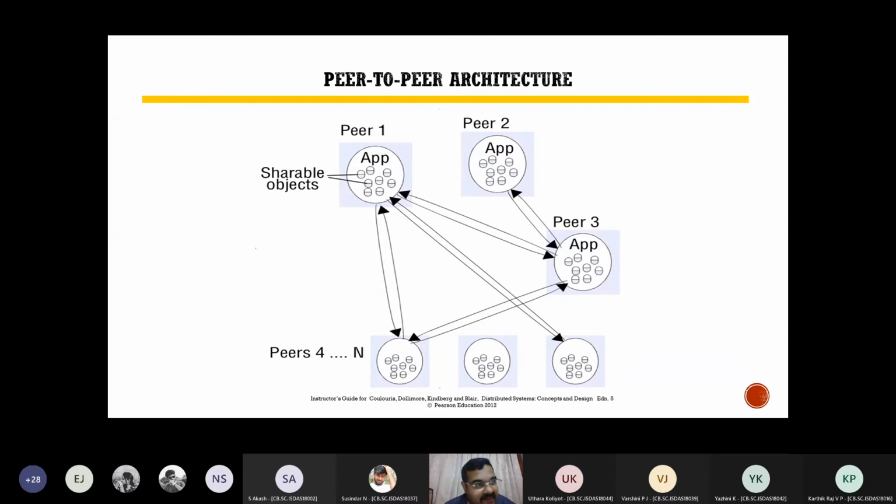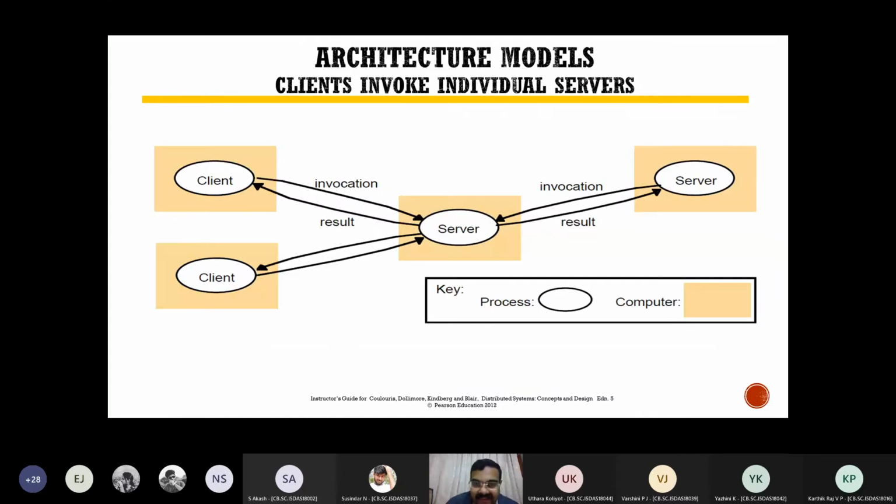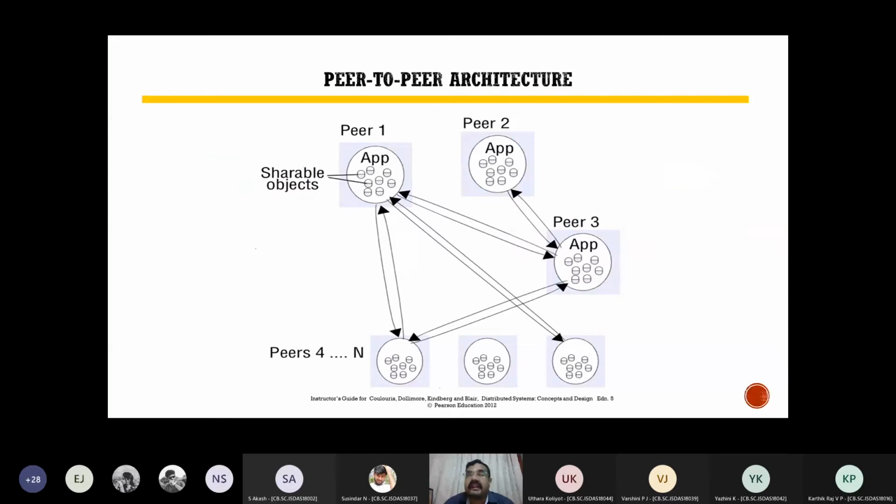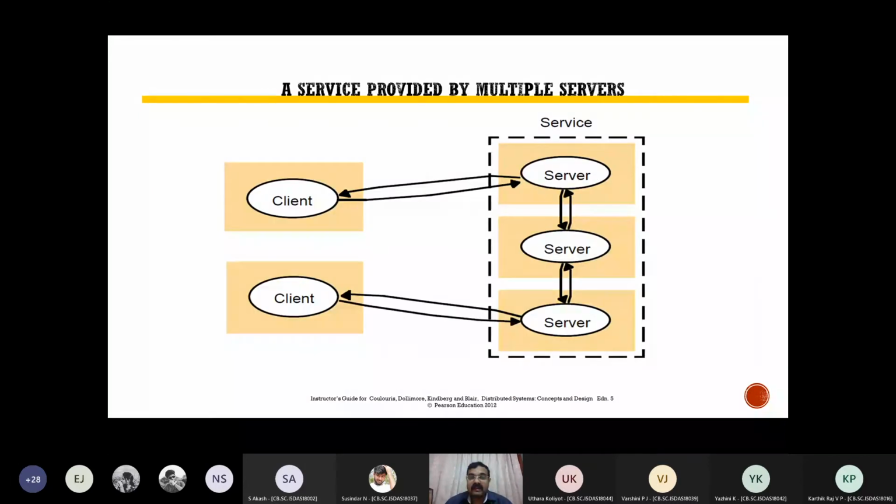Anybody can share anybody's song. Nobody has to pay, and everybody is a server. Everybody is a client. Everybody has objects that can be shared among people. This was the peer-to-peer distributed architecture. First one is client and server. Very simple, straightforward. Client will ask something from the server, it will invoke, the server will produce the result. Peer-to-peer, everybody is talking to each other, everybody is a server, everybody is a client, everybody has shareable objects that each of the others can use. This is a more interesting client server.